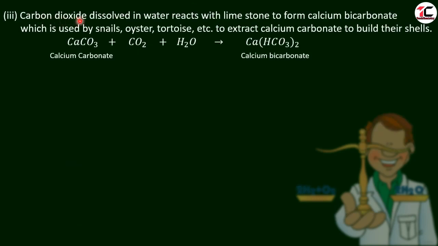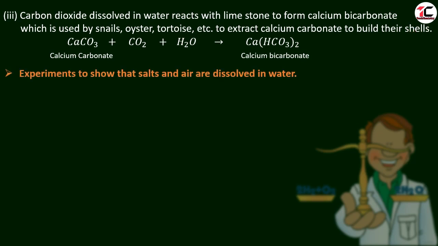Carbon dioxide dissolved in water reacts with limestone, calcium carbonate, to form calcium bicarbonate, which is used by snails, oysters, tortoises to extract calcium carbonate, and they build their shells, that is the protective shell. Let us see the reaction. Carbon dioxide, which is dissolved in water, reacts with calcium carbonate, this is limestone, and it forms calcium bicarbonate, by which these animals form their outer shells, the protective shell.